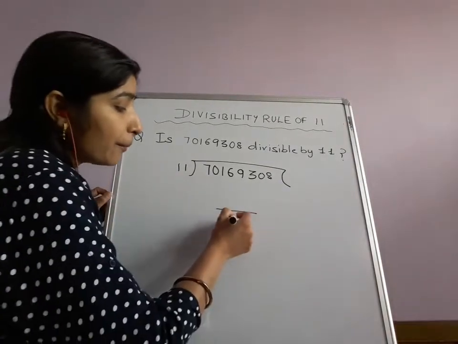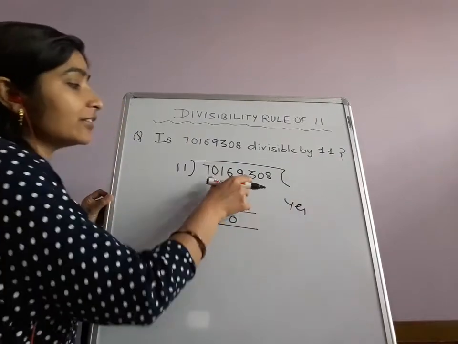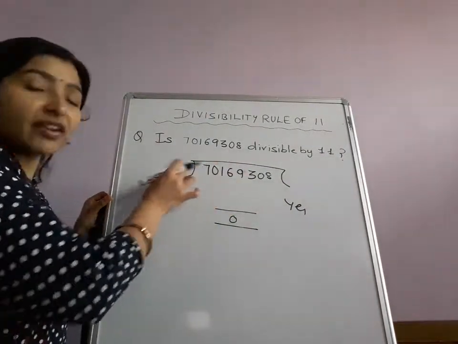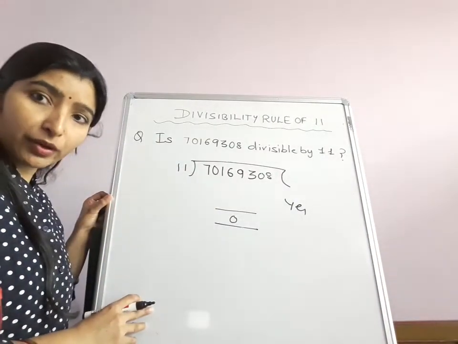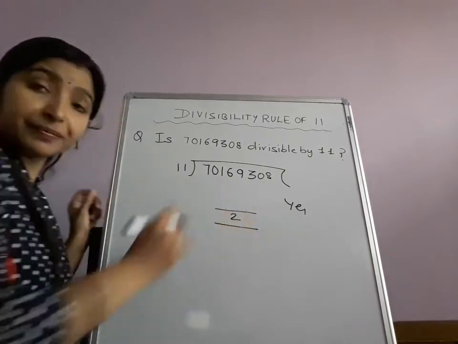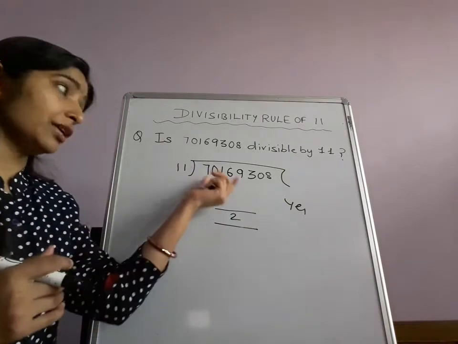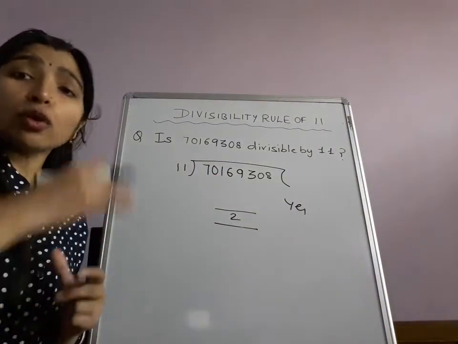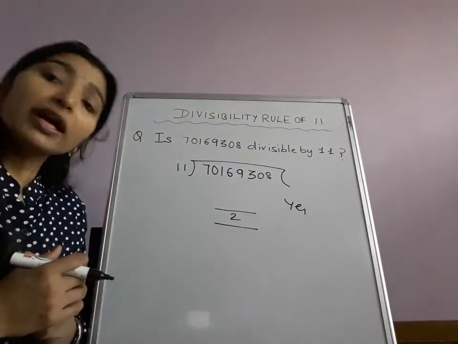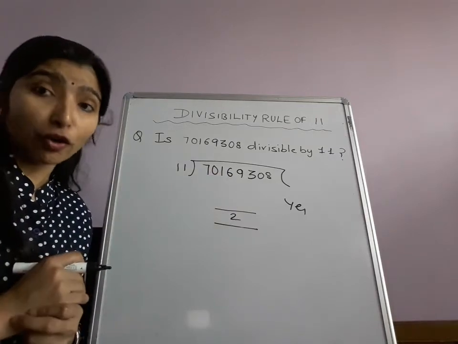And if my remainder is 0, then I will say yes, this number is divisible by 11, meaning this number is perfectly divisible by 11. Okay, if there is any remainder left, then I will say no, this number is not divisible by 11. So I have to follow a huge method, a huge division, and then I will say whether this number is divisible by 11 or not.